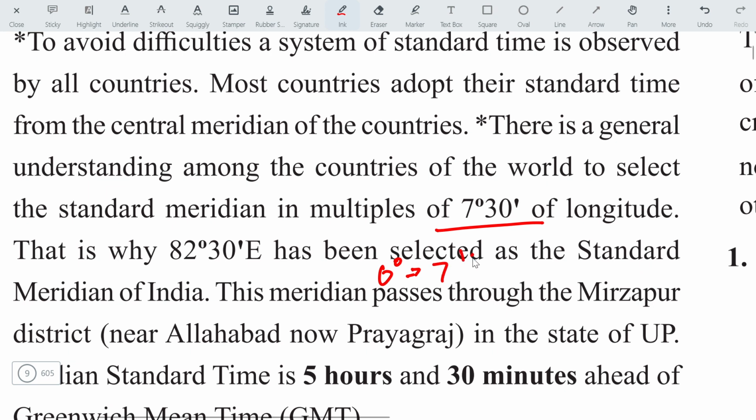After that, 7.5 degree longitude is taken as the timeline for each country. Actually, it is an agreement that each country will adopt a multiple of 7.5 degree. So 7.5 degree is equal to 30 minutes. For 15 degree, it is 1 hour of time. So it is divided for the 30 minutes.